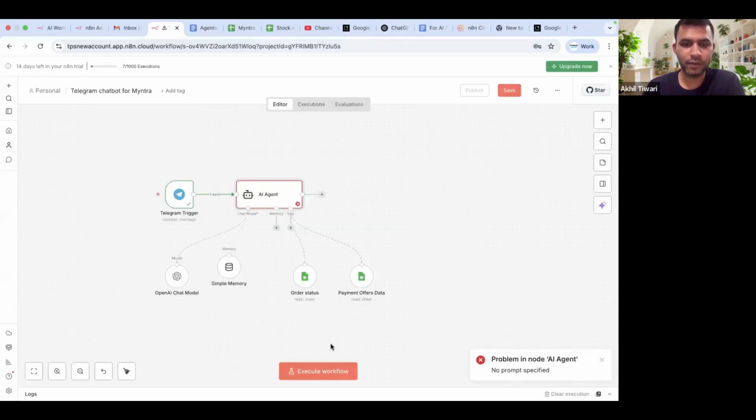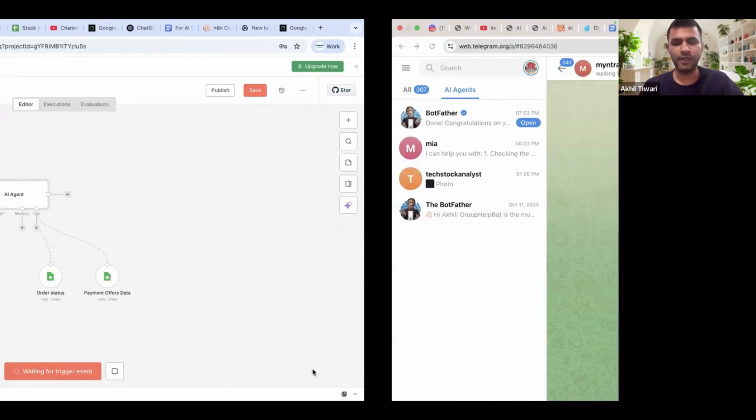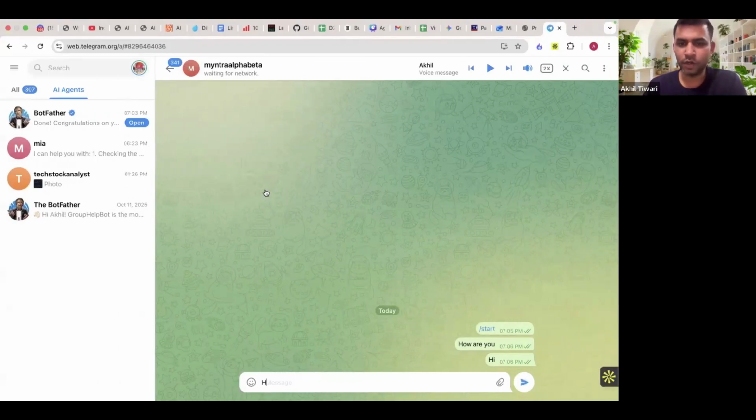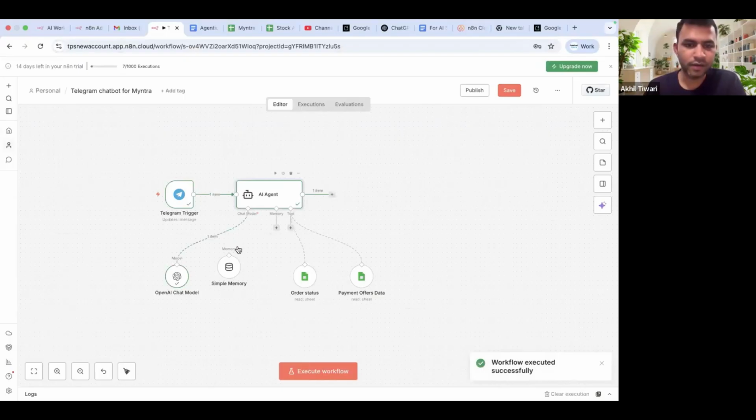Now let's try running it. Let's see what happens. Execute workflow and then let's say hello. It worked, right? So at least we have resolved one error. Now let's try doing one thing. Let's connect it with memory again. We have connected it with memory.